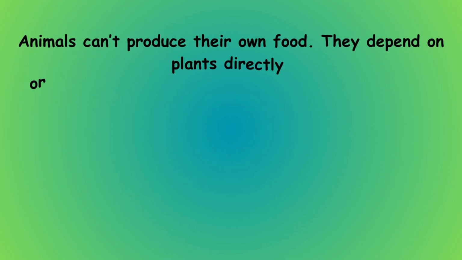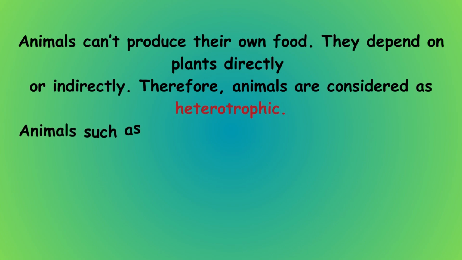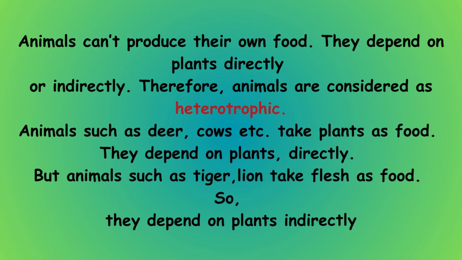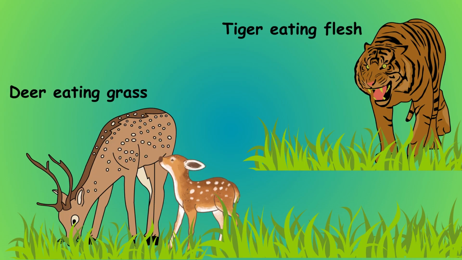Animals can't produce their own food. They depend on plants directly or indirectly. Therefore, animals are considered heterotrophic. Animals such as deer and cows take plants as food. They depend on plants directly. But animals such as tiger and lion take flesh as food, so they depend on plants indirectly.